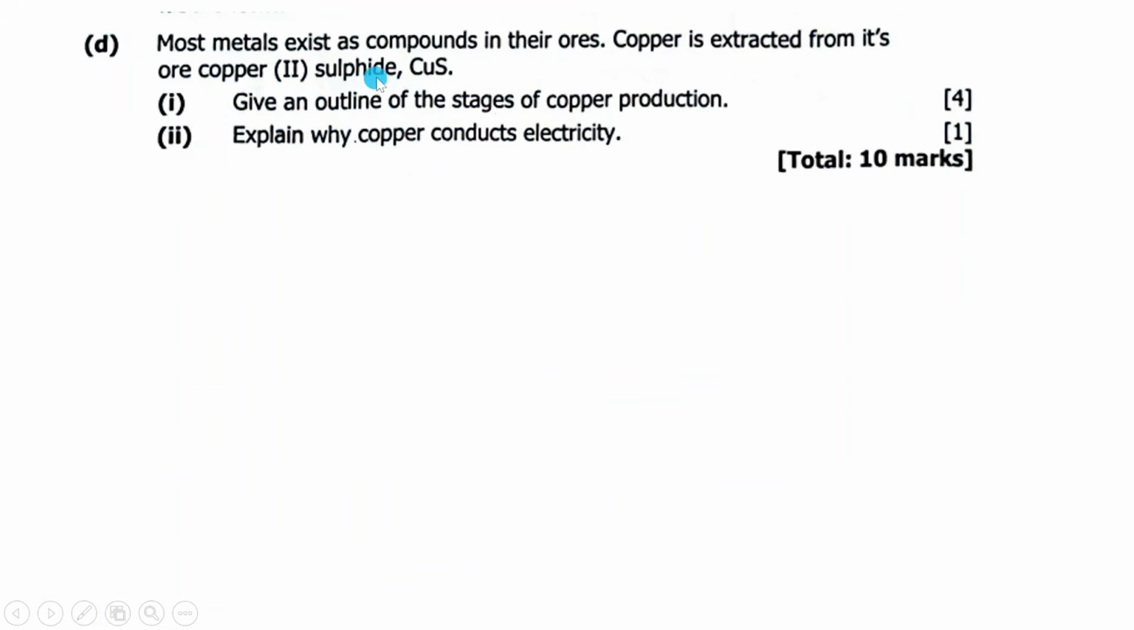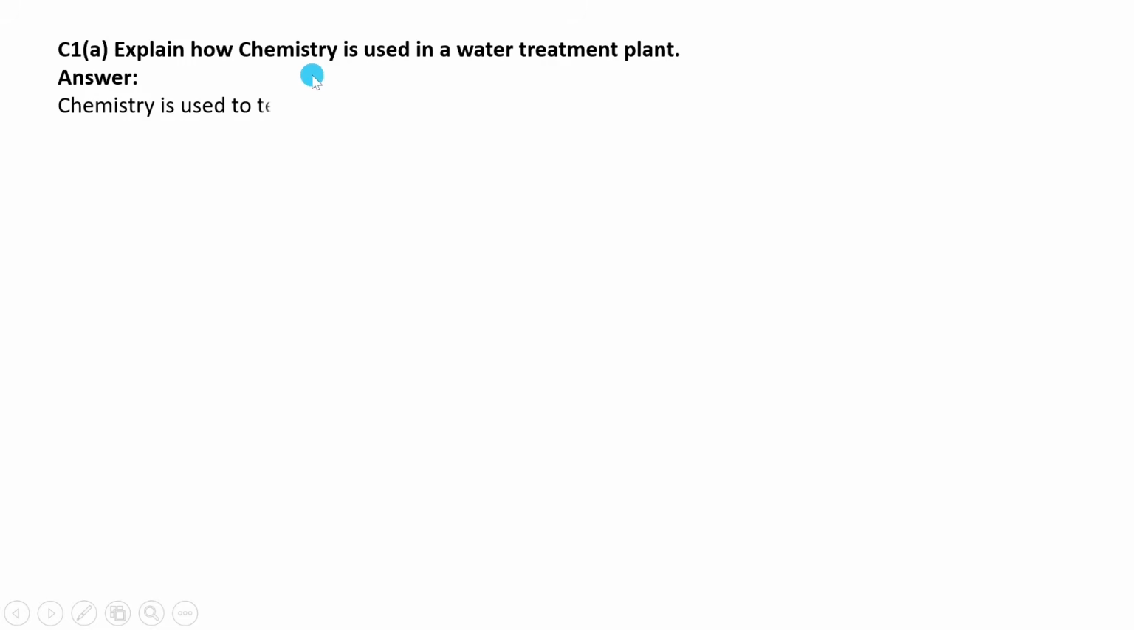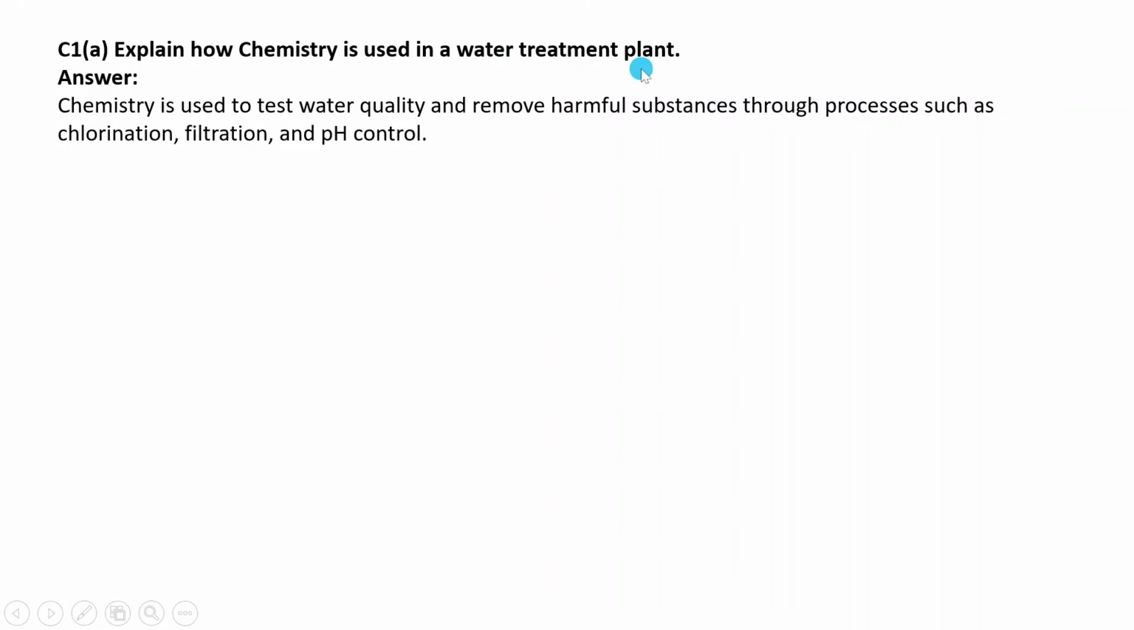Then D, most metals exist as compounds in their ores. Copper is extracted from its ore, copper sulfide, this one here. Then 1, give an outline of the stages of copper production. Then 2, explain why copper conducts electricity. Let's begin answering. So question 1, where they said explain how chemistry is used in a water treatment plant. The answer will say chemistry is used to test water quality and remove harmful substances through processes such as chlorination, filtration, and pH control.